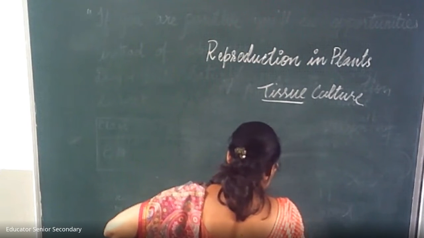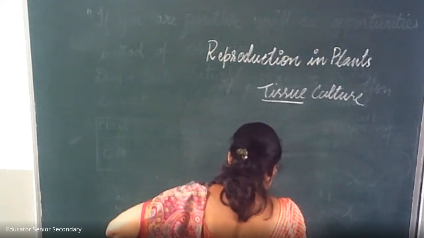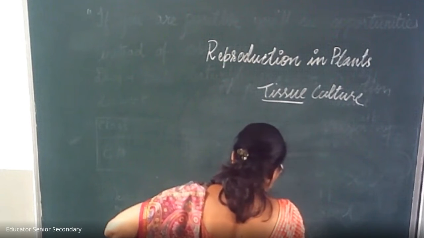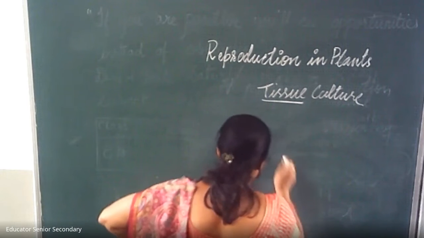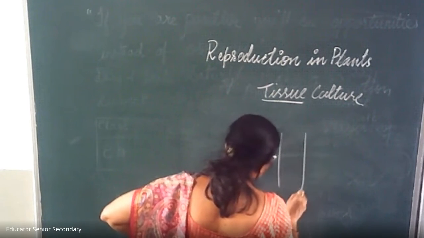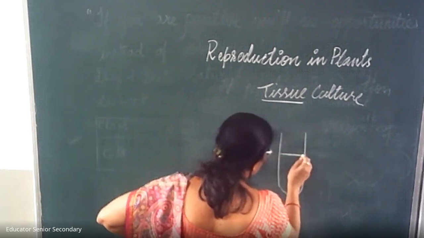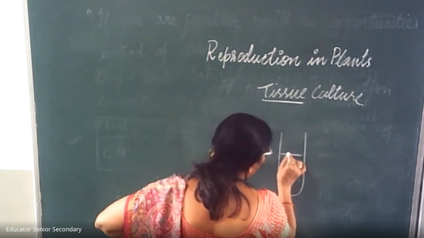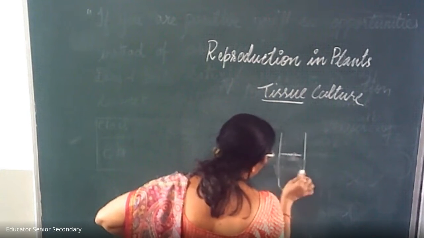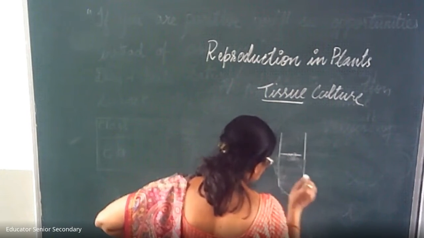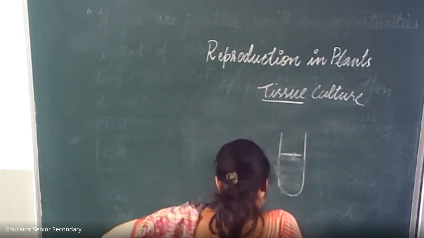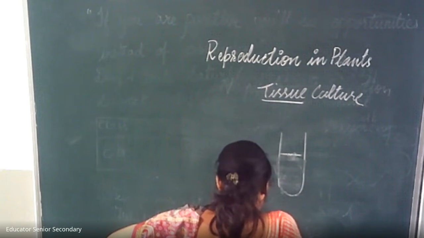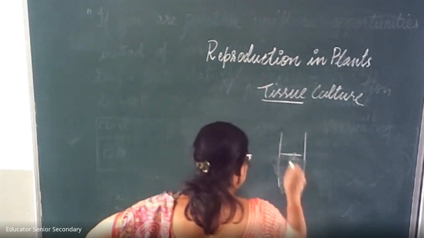The cells are separated and kept in a nutrient medium under controlled conditions. First we take the tissue and keep it in a nutrient medium in controlled conditions. This nutrient medium contains hormones that make the cells divide.